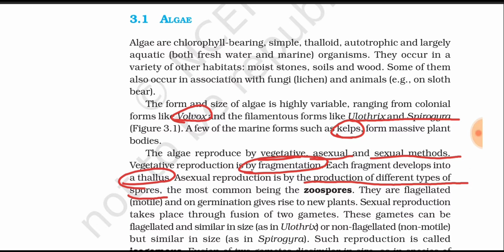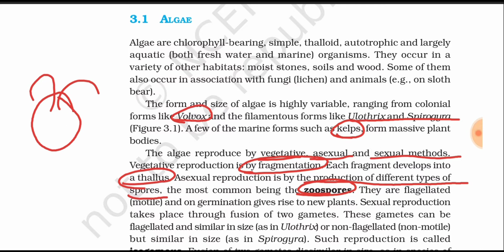For example, the common one is zoospores. Zoospores are flagellated, which means they are motile. They have two flagella, and the number of flagella differs. If they have flagella, they can easily move.